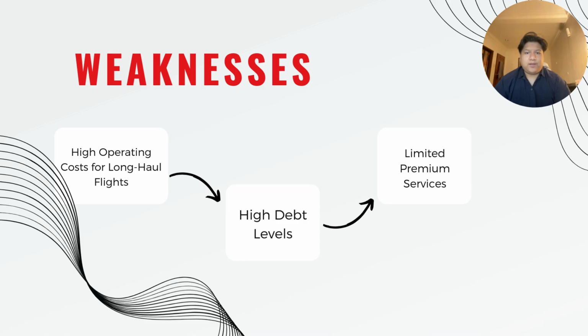For the next part of the SWOT analysis, which is weaknesses, firstly, their weakness is high operating costs for long haul flights, which is AAX. The group's long haul arm has struggled to maintain consistent profitability. Long haul operations involve higher operating costs, including fuel, maintenance, and crew expense, which are challenging to offset with low fares.